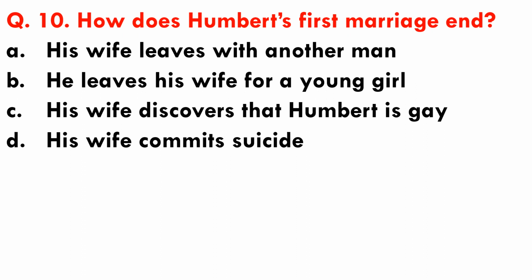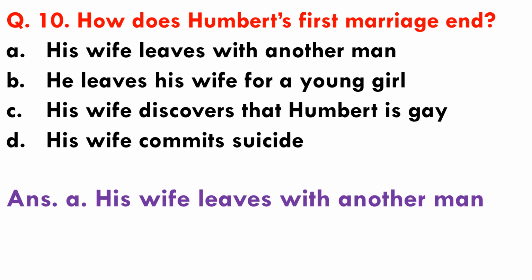Question number 10. How does Humbert's first marriage end? Options are A. His wife lives with another man. B. He leaves his wife for a young girl. C. His wife discovers that Humbert is gay. And D. His wife commits suicide. So here option A is the correct answer, that his wife lives with another man and his first marriage with Valeria ends.